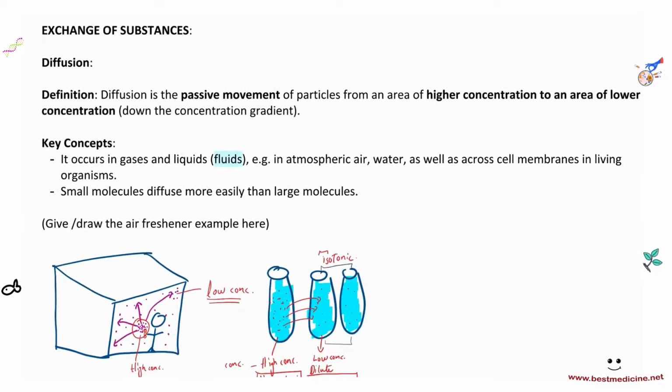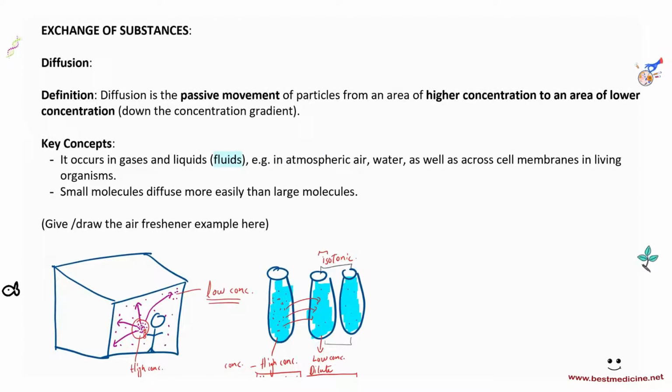So let's read your neat notes. Key concepts: it occurs in gases and liquids. That's where diffusion occurs, because only gas and liquid particles are able to move. They are fluid. Solids are not able to move. Their particles are fixed at their positions, so diffusion does not occur in solids. For example, in atmospheric air, you would have diffusion. Water, you'll have diffusion, right? And we have these test tubes made. As well as across a membrane in living organisms, you could have diffusion. And small molecules diffuse more easily than large molecules. That's self-explanatory.